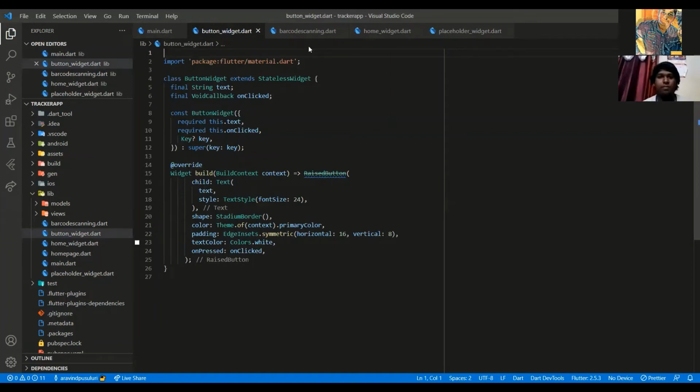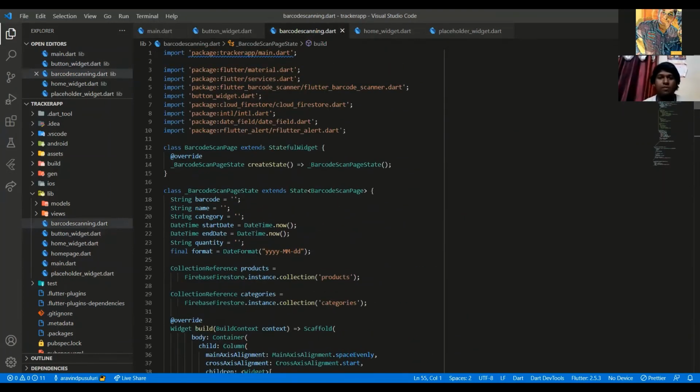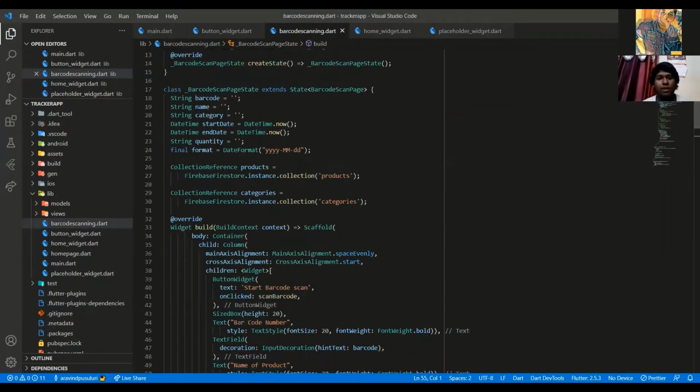Further, this is the most important part of the application, where we are doing the barcode scanning. As we initially ran the creation of the state, we link it here, and we are taking particular fields for taking the data here.